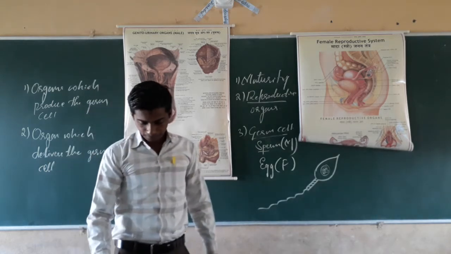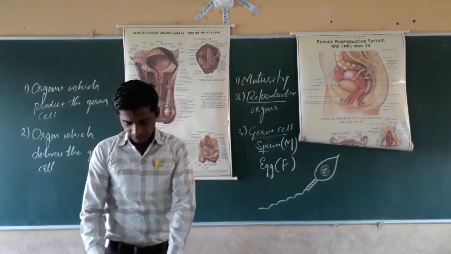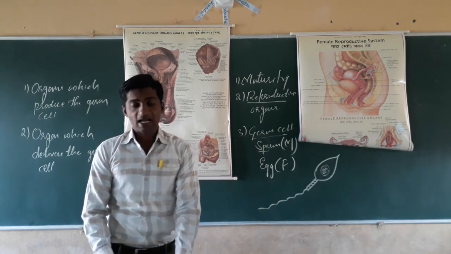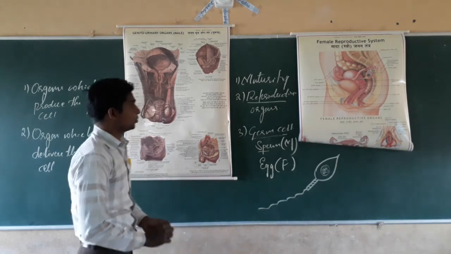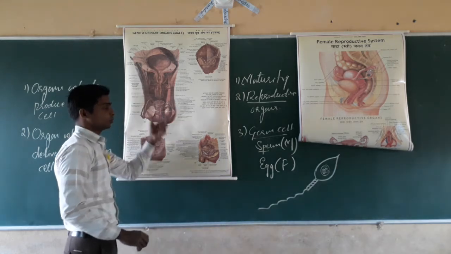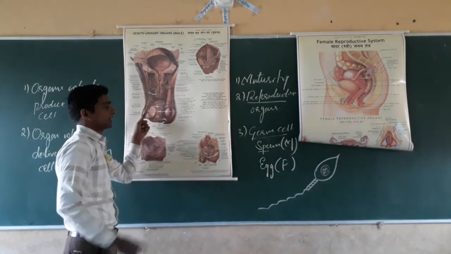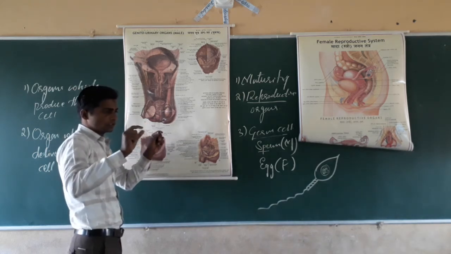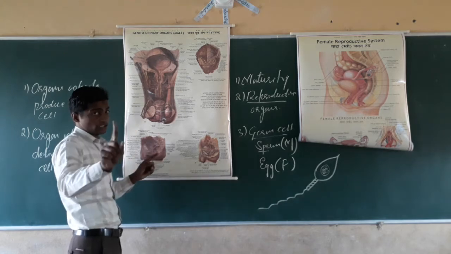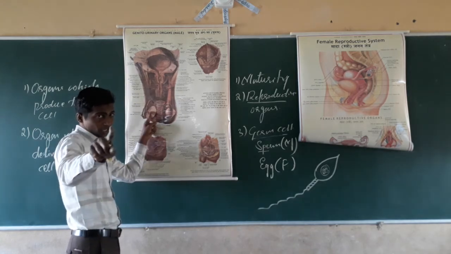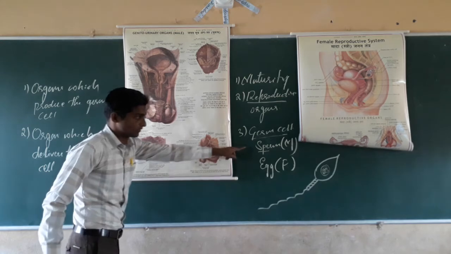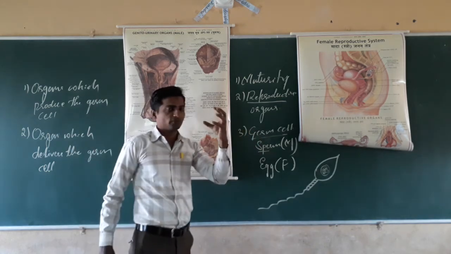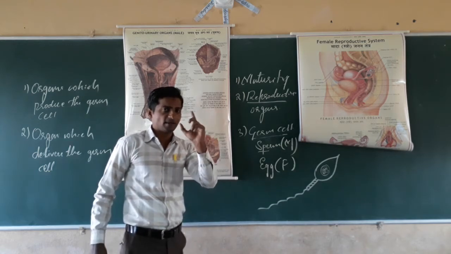Next, dear students, two more glands are attached to the vas deferens tube. Testis produces the sperm, and a mixture of the number of sperm combines to form semen.